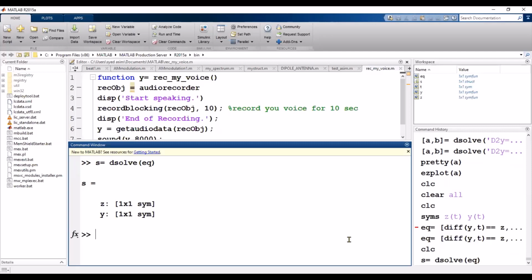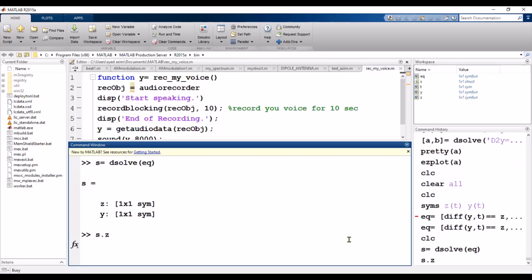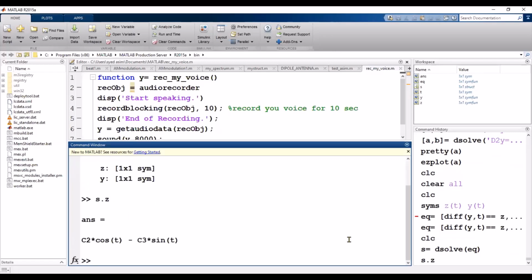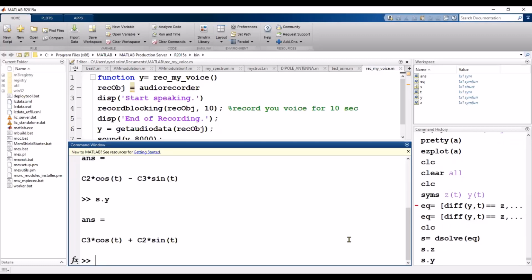We have two variables, z and y. If you want to see the result for z, you need to write S dot z and you will find the result. And if you want to see the result of y, then simply write S dot y and you will find the result.